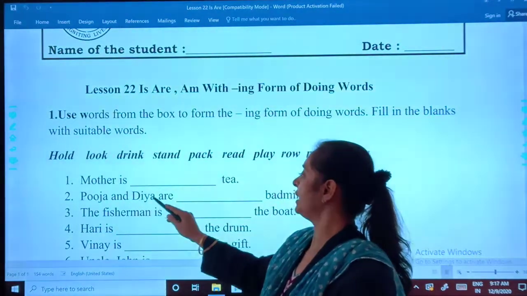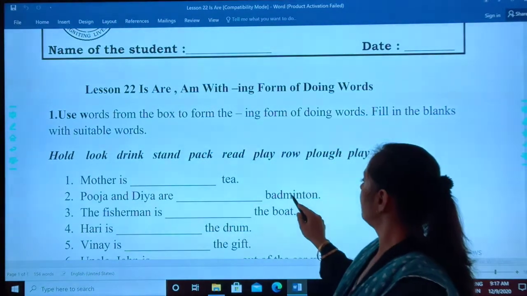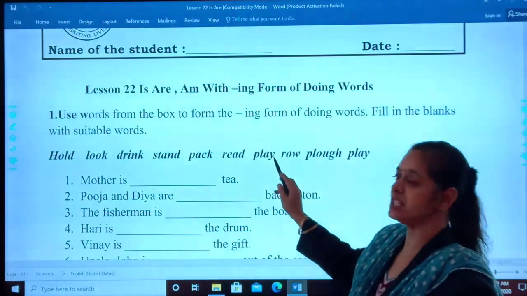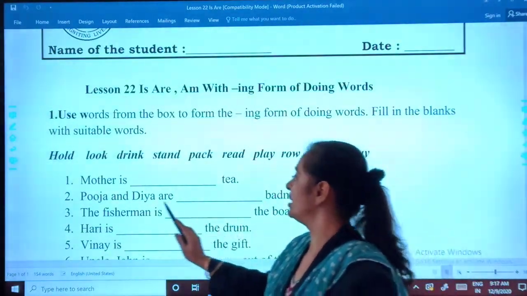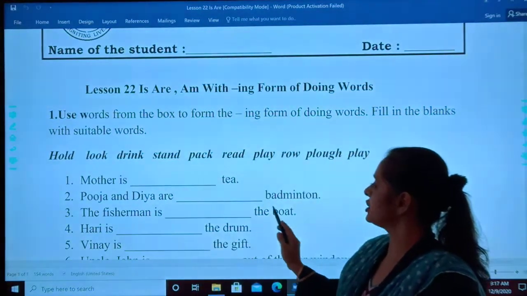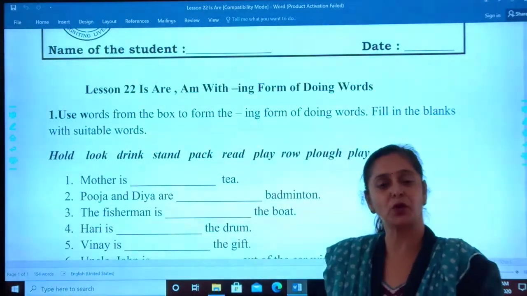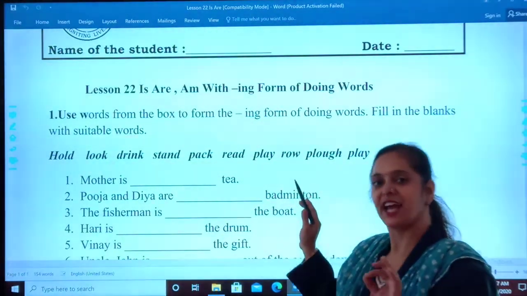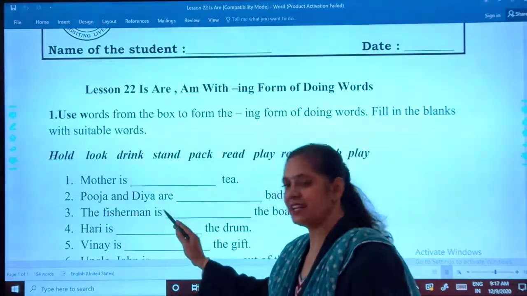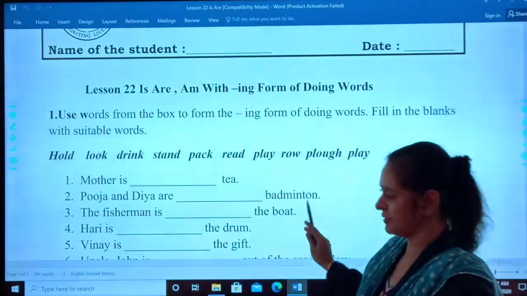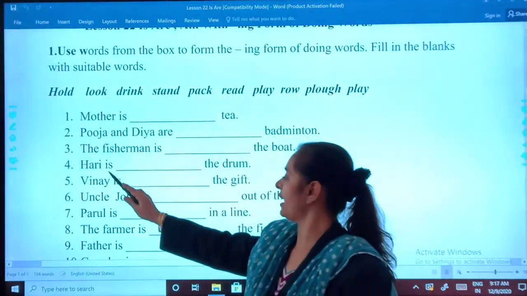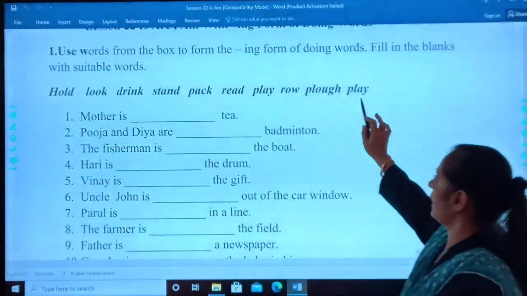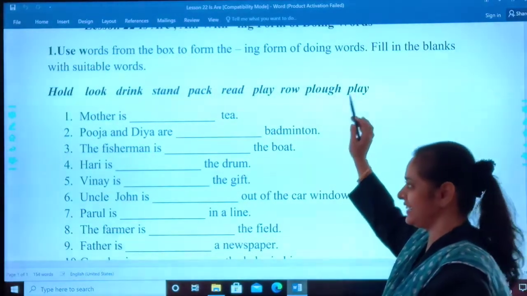Pooja is dash badminton. So you will be using only ing, playing. Okay. The fisherman is dash the boat. What do fishermen do? They row the boat, right? So you have to add only ing. The fisherman is rowing the boat. Number 4: Harry is dash the drum. Yes, again play. So playing.